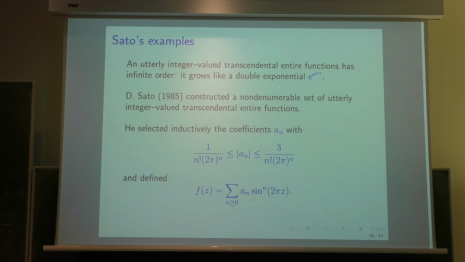I will not give the construction, but just to give some idea, it takes a series of a_n times the sine to the power n of 2 pi z. So we take the sine of 2 pi z to the power n, and the coefficients a_n are selected in a clever way. And you see that this function is quite explicit, apart from the fact that a_n are not given in a closed form.